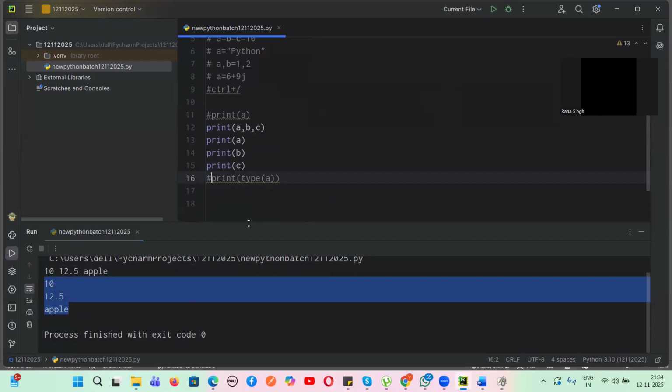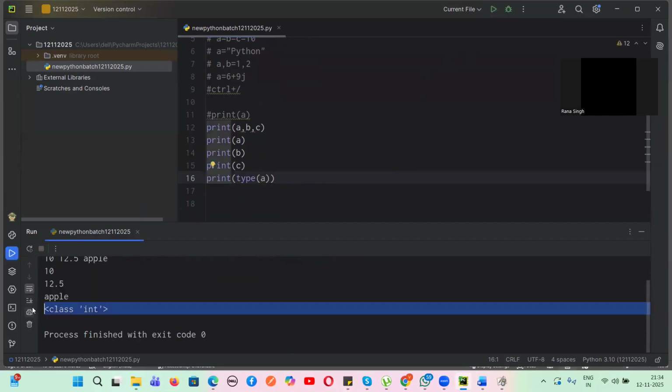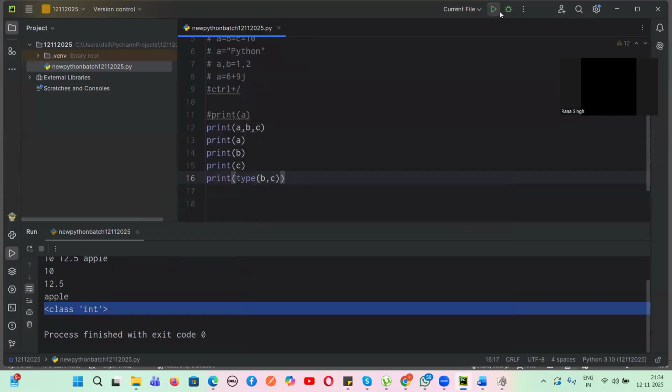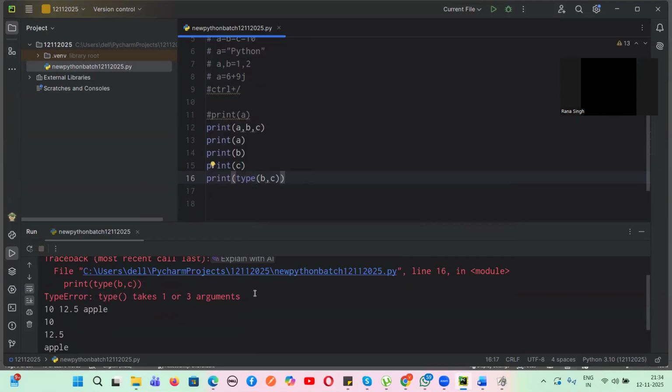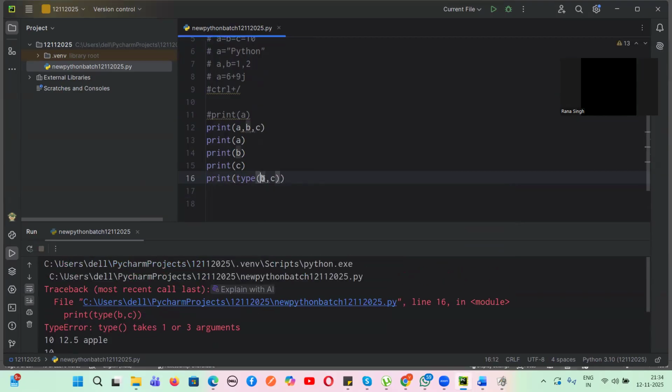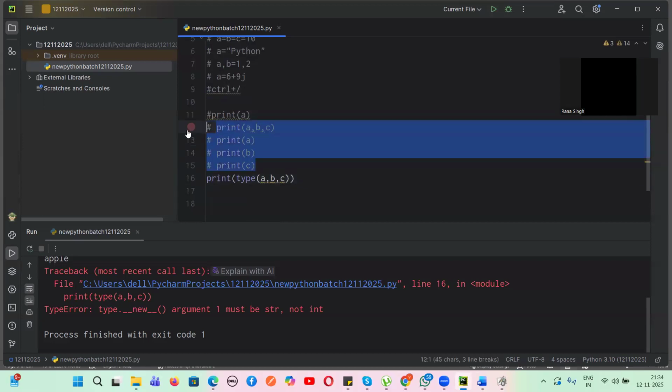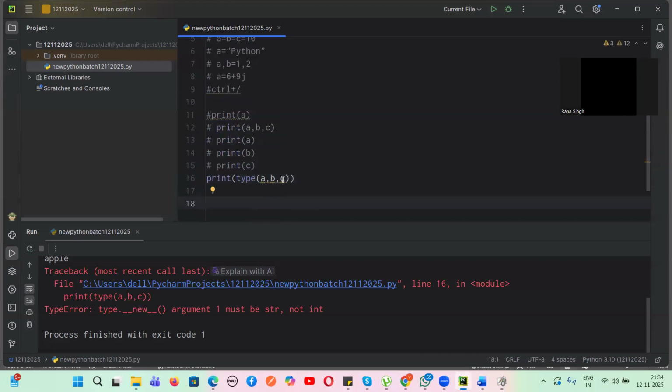If I write print type of A, what will be the output? Integer. If I write print type of B, what will be the output? Float. Type of B, comma, C, what will be the output? Float and string. See here only one integer. Now this is not the correct way. Type we cannot use with multiple variables. Only for printing purposes we can use that.